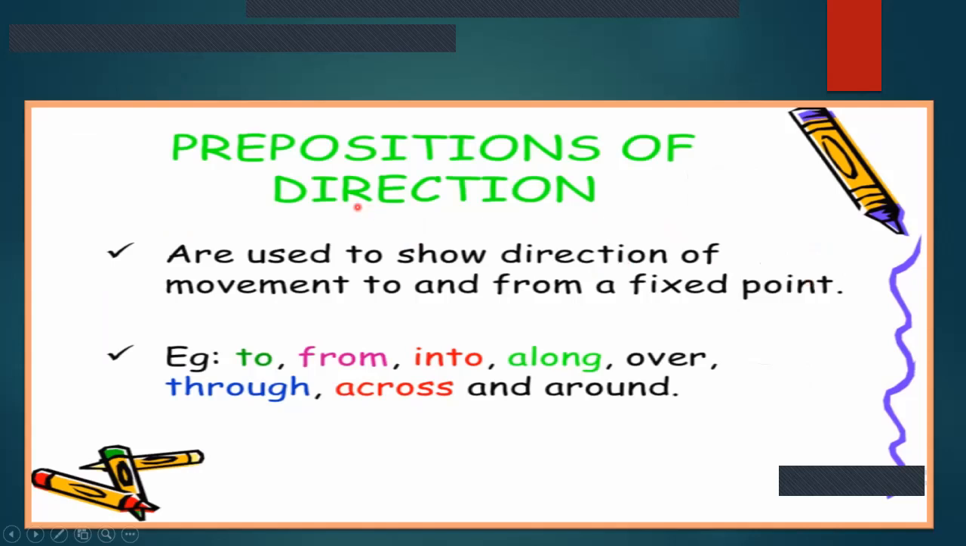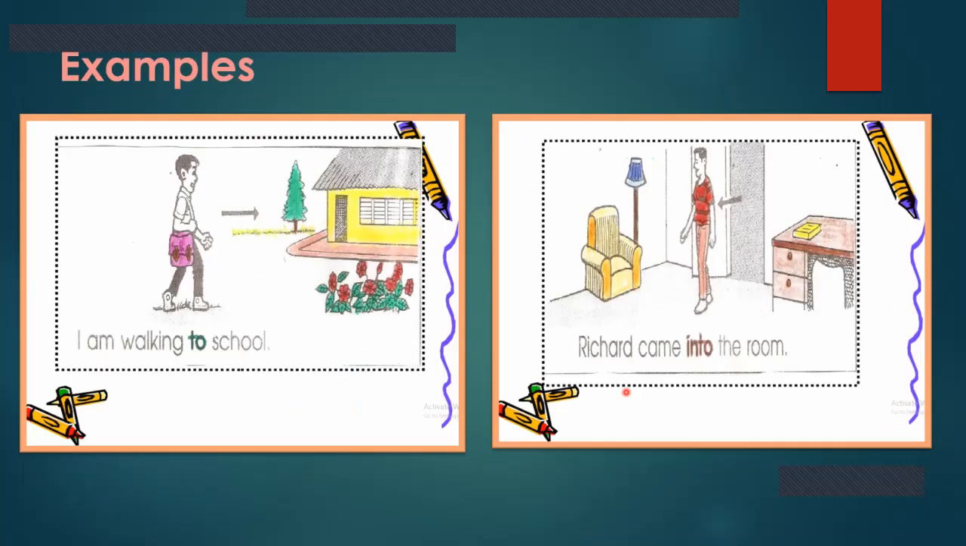Prepositions can give you a sense of direction. They are used to show direction of movement to and from a fixed point. The words to, from, into, along, over, through, across, and around are some examples of prepositions. Here are also some examples of prepositions. I am walking to school. Richard came into the room. The words to and into are prepositions.